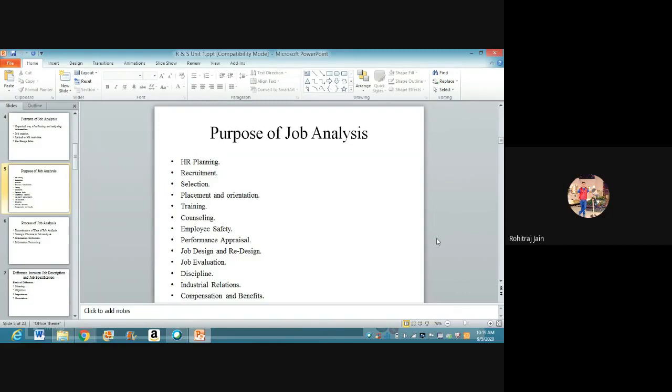Now the next would be training. By job analysis, we'll come to know what training should be given for the candidates. So appropriate training cannot be imparted until we clearly state what the job is and what is required to do on the job. A current recruit or potential candidate may not require extra training, but he can be sure about the job when he is aware of the job requirements identified by job analysis.